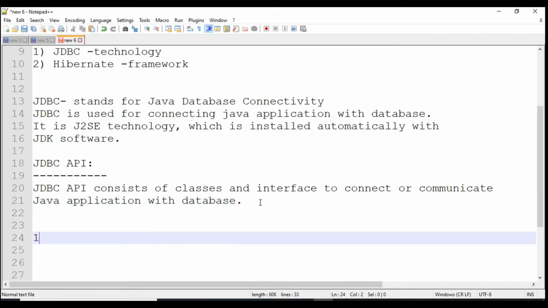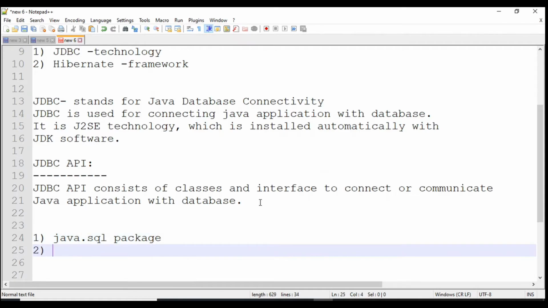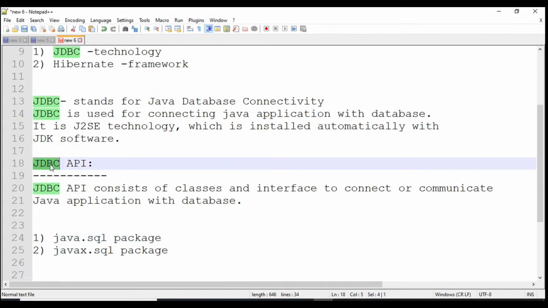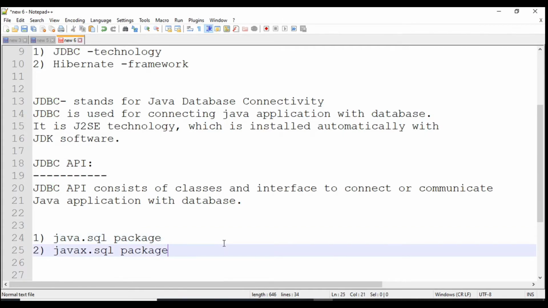JDBC API consists of two packages. First is java.sql and second one is javax.sql. These are the packages in which all the classes and interfaces related to our JDBC code exist. When we start JDBC code, I will show you that all the classes and interfaces belong to these packages.